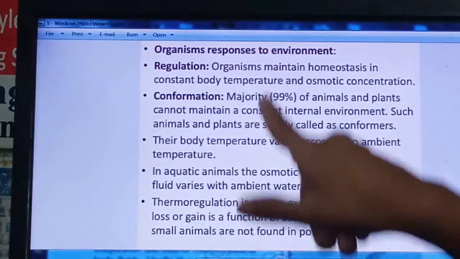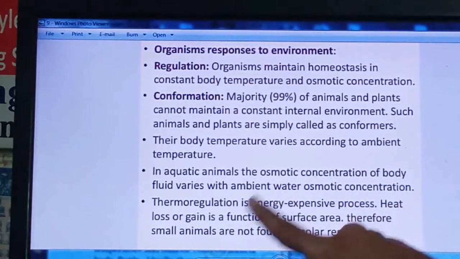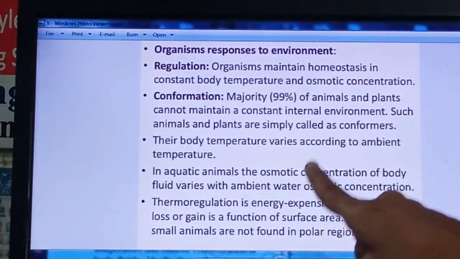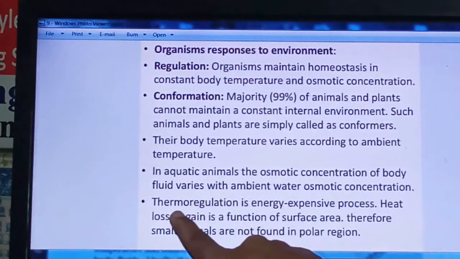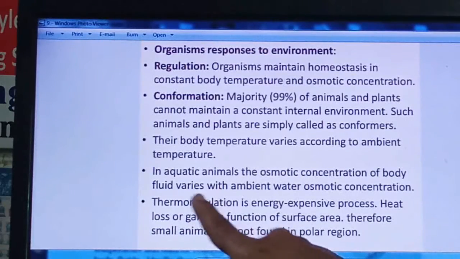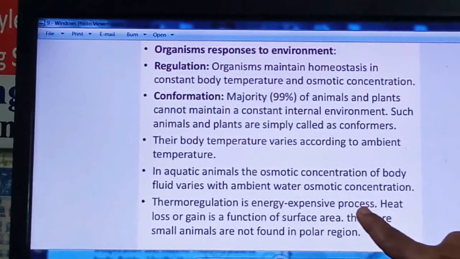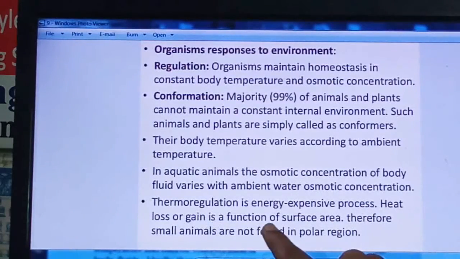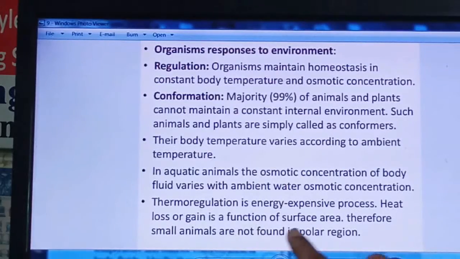Then why are they not keeping their body temperature constant? Because to regulate that constant, it needs a very huge amount of energy. So thermoregulation, meaning regulating the temperature constant, is an energy expensive process. Heat loss or gain is a function of surface area. Therefore, small animals are not found in the polar region.